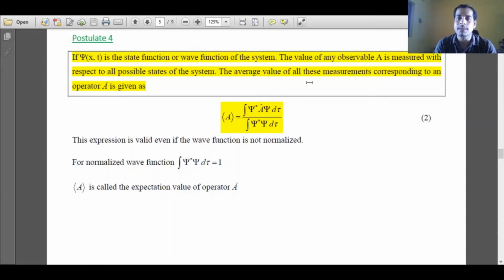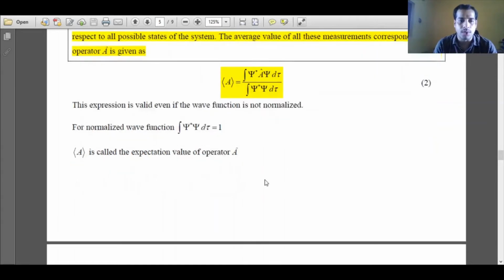Essentially, if there are many eigenstates or many eigenfunctions possible for a particular quantum mechanical system, we have to measure the corresponding observable for all the possible states. Then you take the average and the average is given according to this equation 2. When the wave function is normalized, then we will get the denominator value as 1.